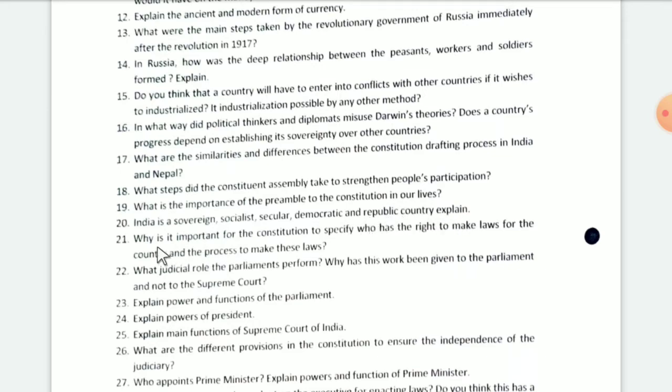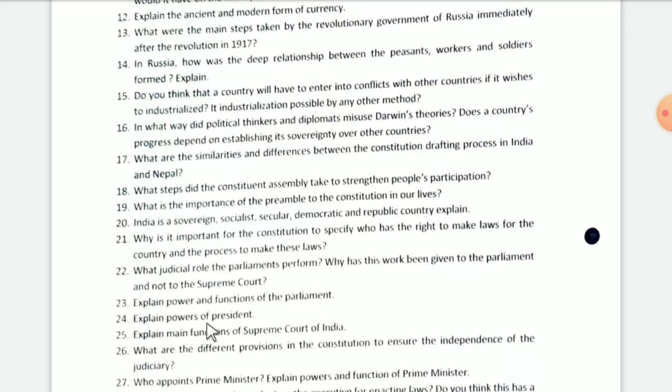Explain. Why is it important for the Constitution to specify who has the right to make laws for the country and the process to make these laws? What judicial role does the Parliament perform? Why has this work been given to the Parliament and not to the Supreme Court? Explain the powers and functions of the Parliament.